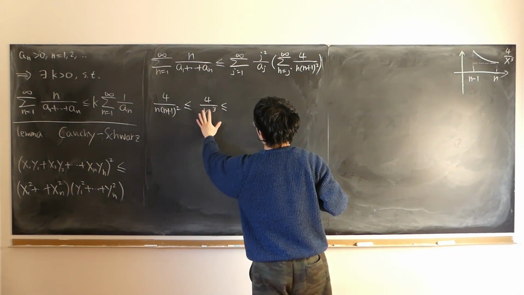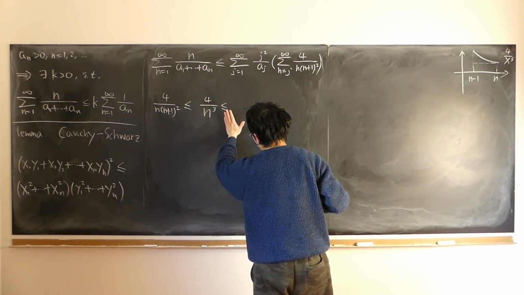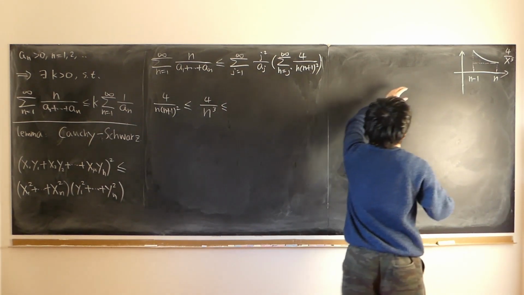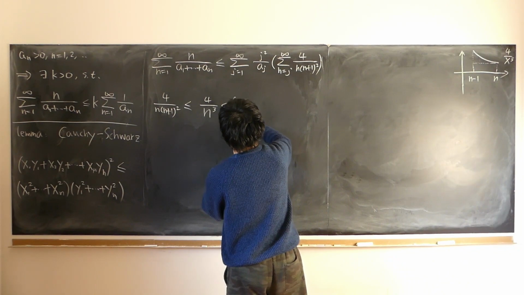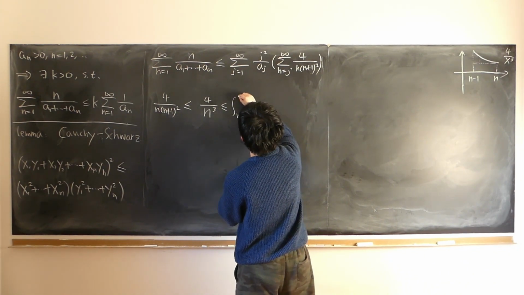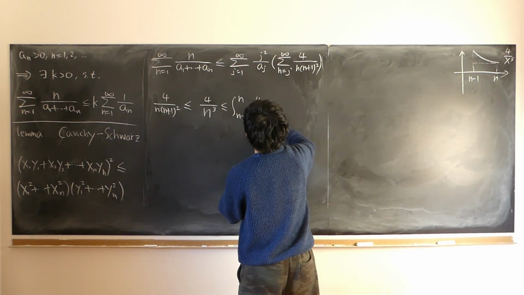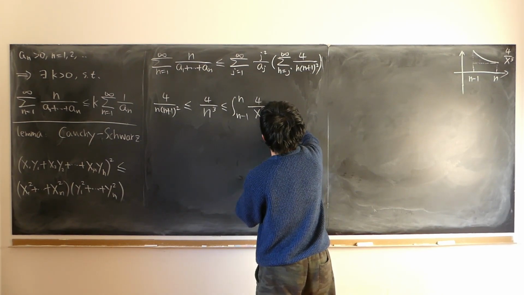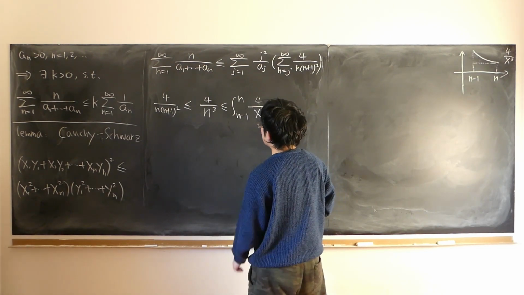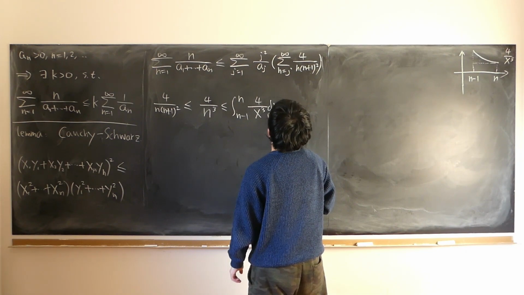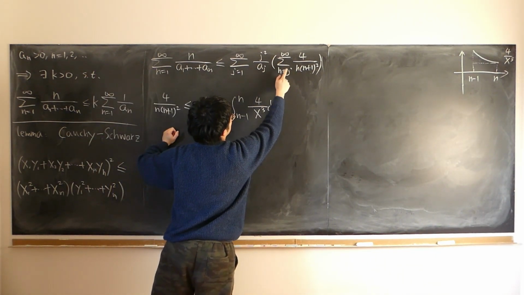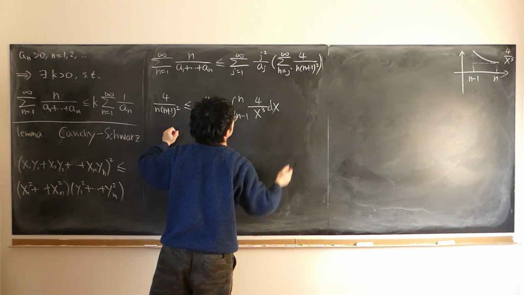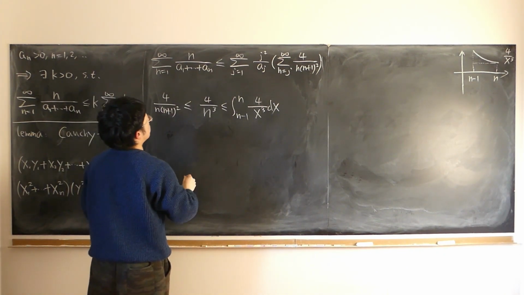That represents the area of the rectangle. It is no larger than the area under the curve from n minus 1 to n of 4 over x cubed dx. So in other words, if we take the infinite sum, n goes from j to infinity, the inequality should still remain true.